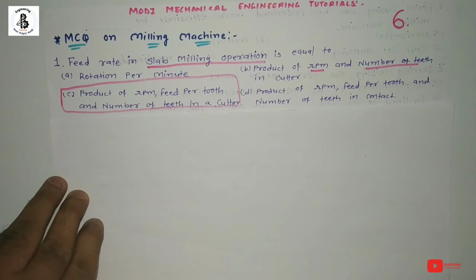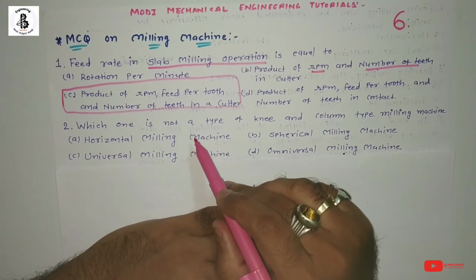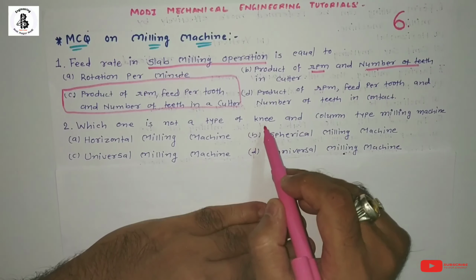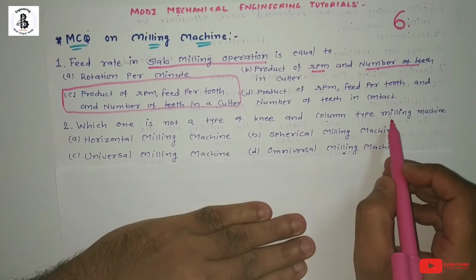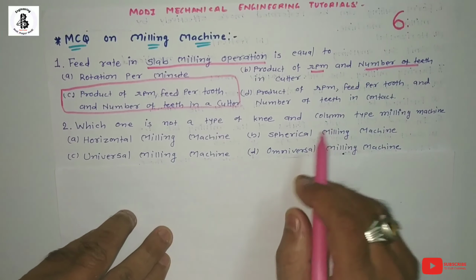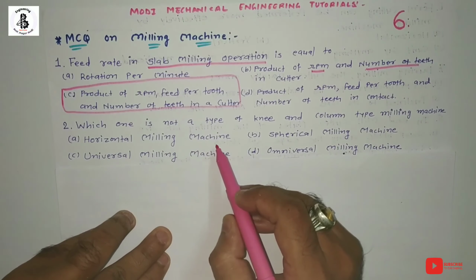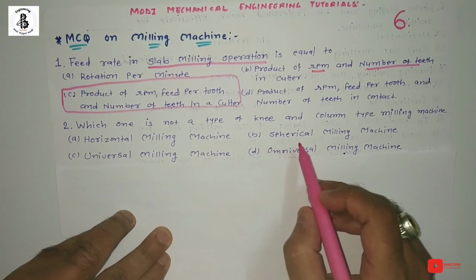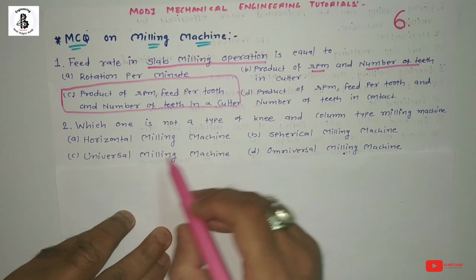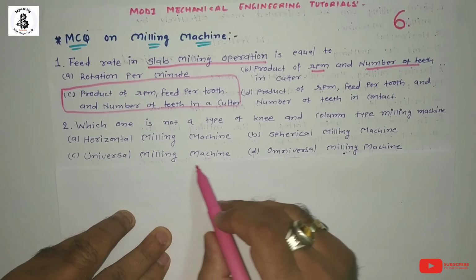The next question. Which one is not a type of knee and column type milling machine? Option A, horizontal milling machine. Option B, spherical milling machine. Option C, universal milling machine. And option D, omniversal milling machine.